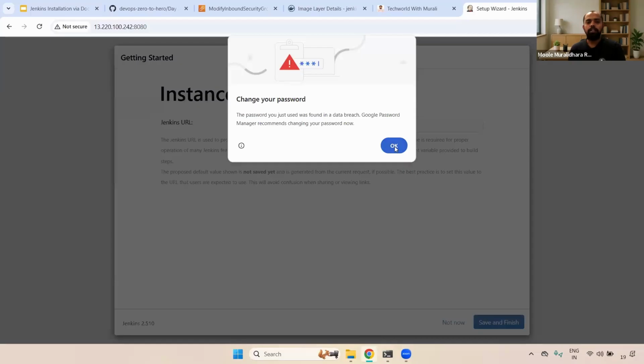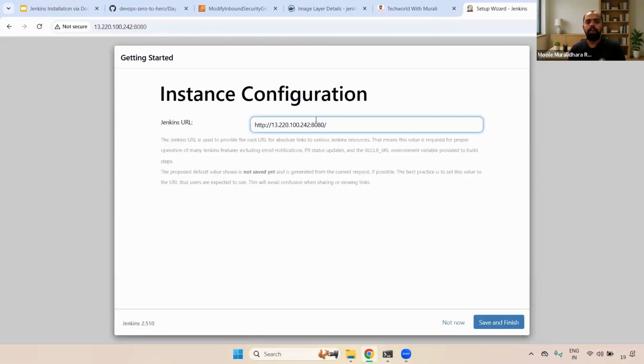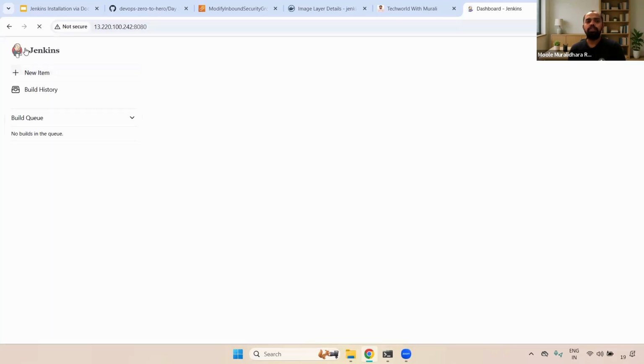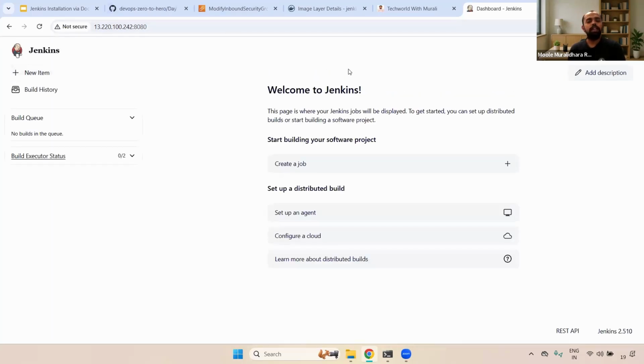The password I have given is a very common one, that's why. And here you can see that in case you want to change the instance configuration, you can do that. Usually that is the instance IP : port number. Okay, now you can save and finish. Now you are done. Start using Jenkins. Now you understood, right? So this is the process of installing Jenkins.